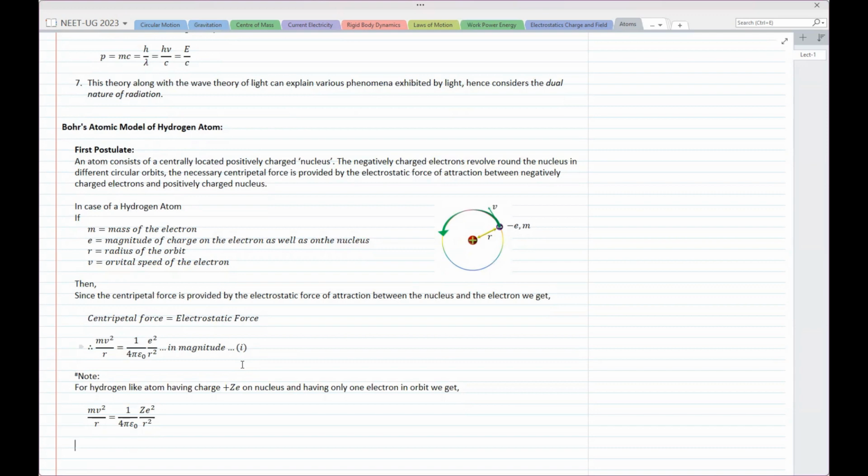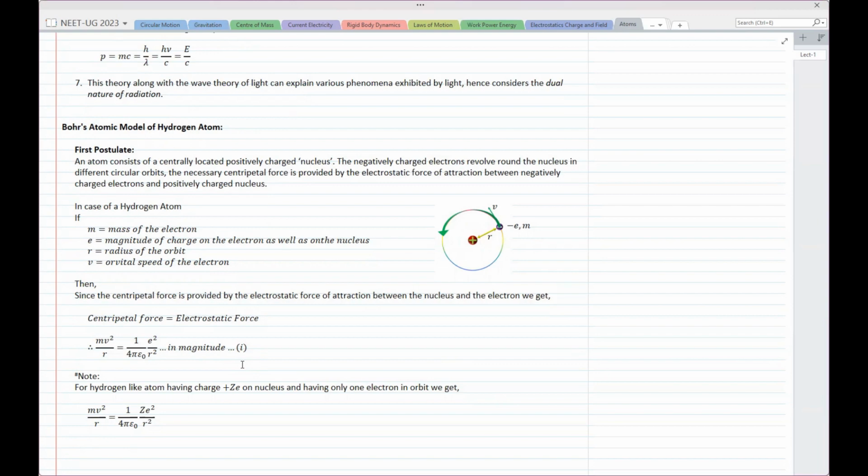Right, now we'll study the hydrogen atom. Hydrogen atom has Z as 1, so we don't put Z there. So in the first postulate, this is what we know.